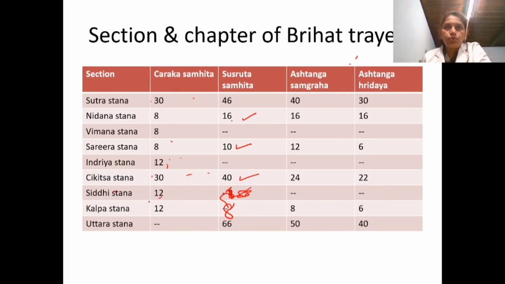Then these 1, 2, 3, 4, 5 sections are there for Sushruta Samhita, plus one extra, that is Uttarasthana. This Uttarasthana of Sushruta Samhita is added by Nagarjuna. Actually, Siddha Nagarjuna we call him. So he has added the 66 chapters to Susruta Samhita. So total there is 120 plus 66 chapters in Susruta Samhita.